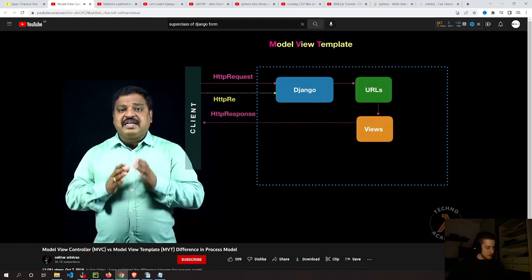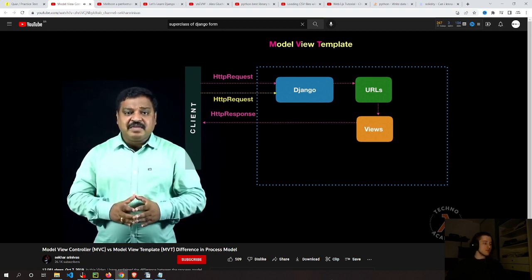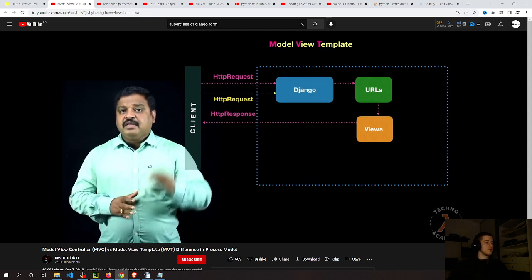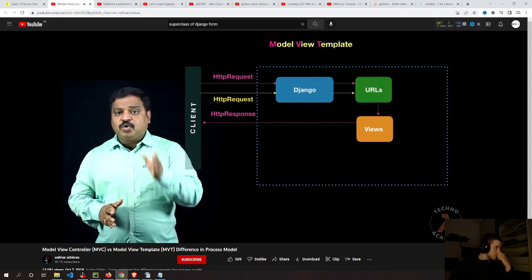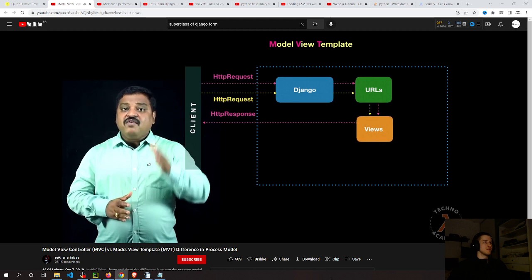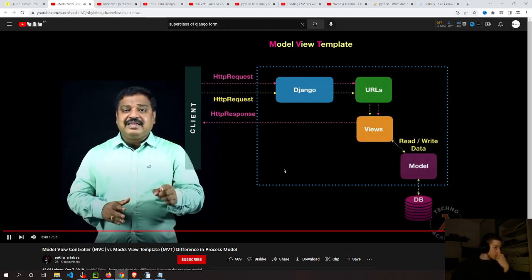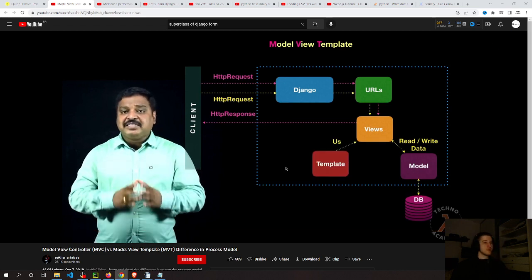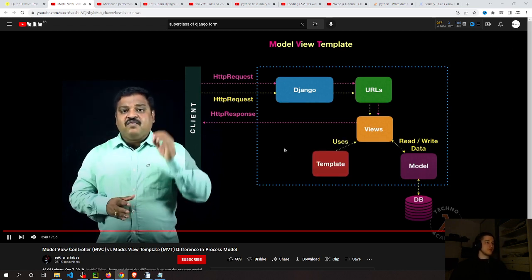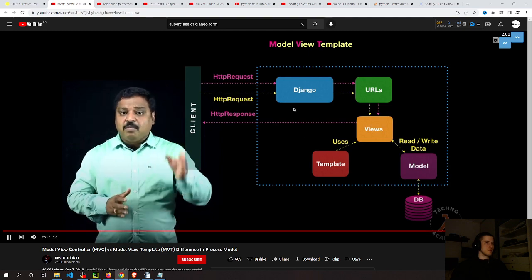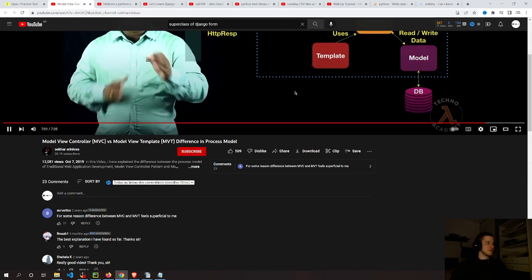Now, whenever the client sends a request to a Django web application for interacting with some database and to fetch some data for visualization, once again the request will be given to the Django framework. Then it will be redirected to the URLs based on the requested URL pattern. The request will be given to the relevant view, where the view will identify the model to be used for interacting with the database, and it will read or write the data to the model as per the requirement, and it uses a template to provide an efficient user interface for the client. Once the page has been generated by the template by filling its placeholders with the data from the model, the view will provide the result as an HTTP response to the client.